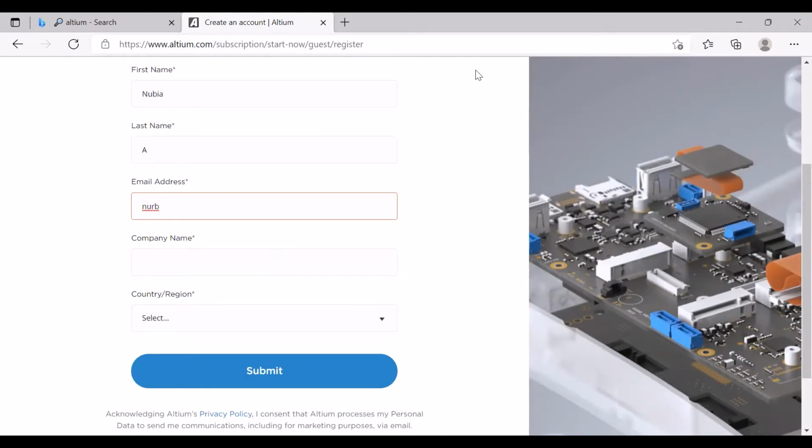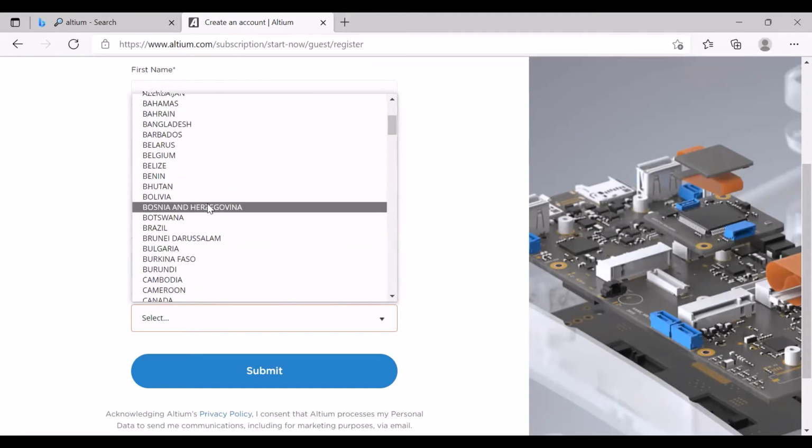Type this information out. Make sure you use your school account just so you can get that 2 weeks free trial through your CSUF account. And company name, you can just put California State University, Fullerton.